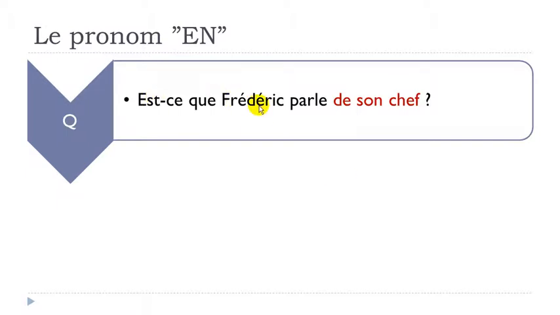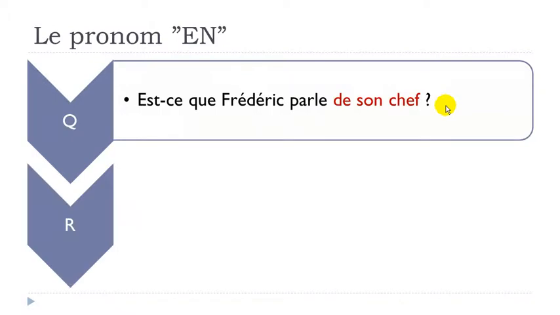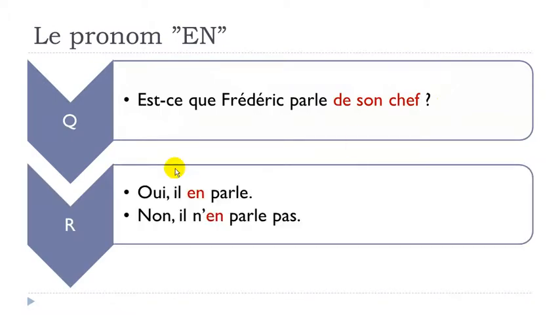Est-ce que Frédéric parle de son chef? Oui, il en parle. Non, il n'en parle pas. Okay, so same thing, same concept, just put it before the verb, okay? When you've got the negative form, then you should take this away from the first part of your negative form. Il n'en parle pas.